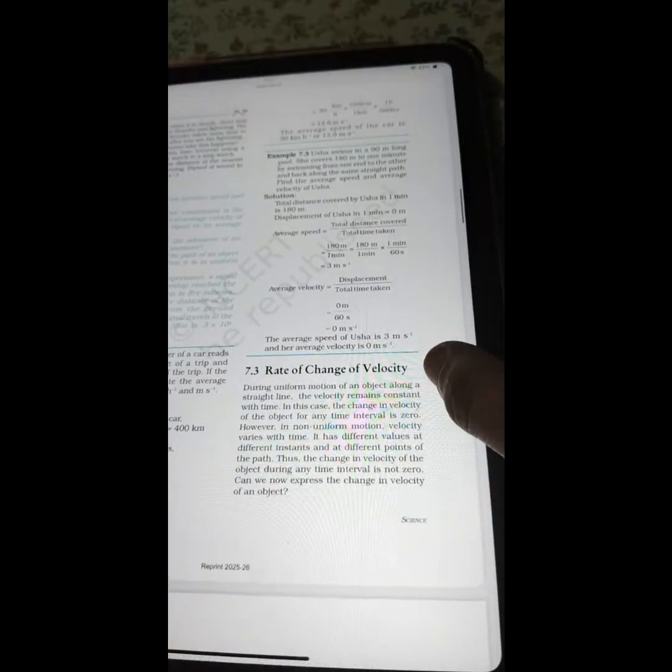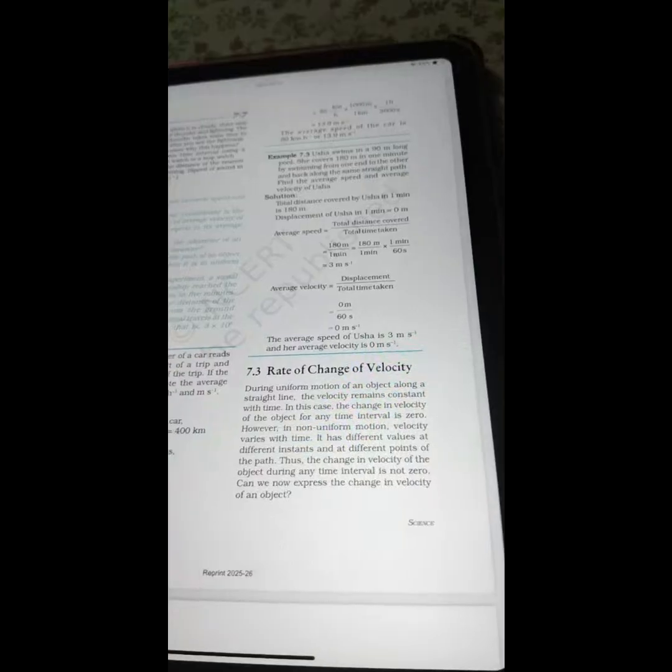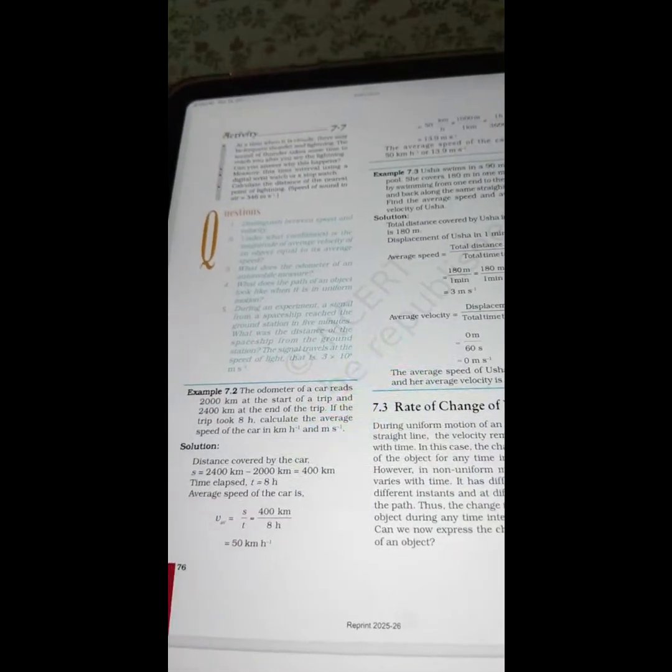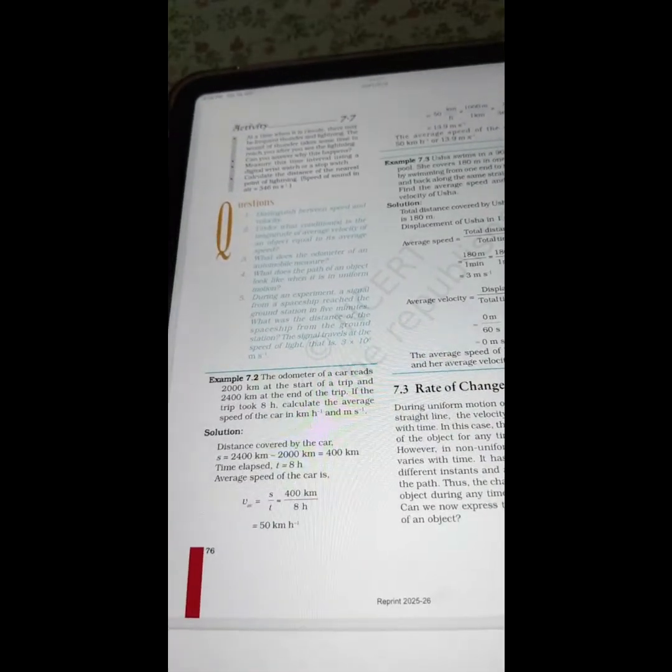Next page, page number 76 of the chapter Motion, class 9th. Activity 7.7. At a time when it is cloudy, there may be frequent thunder and lightning. The sound of thunder takes some time to reach you after you see the lightning. Can you answer why this happens? Measure this time interval using a digital wristwatch or a stopwatch. Calculate the distance of the nearest point of lightning. Speed of sound in air is equal to 346 meter per second.